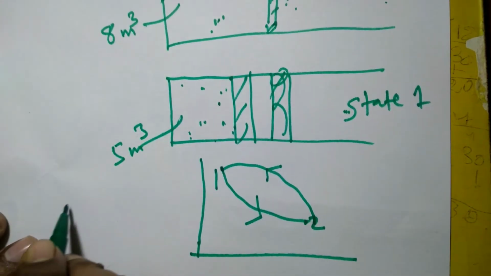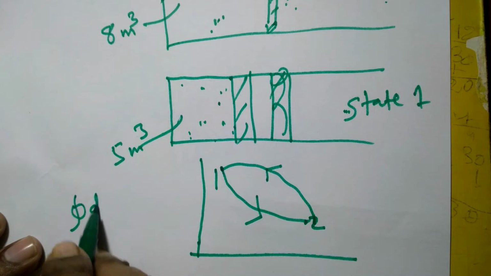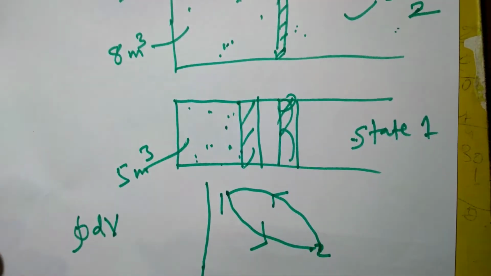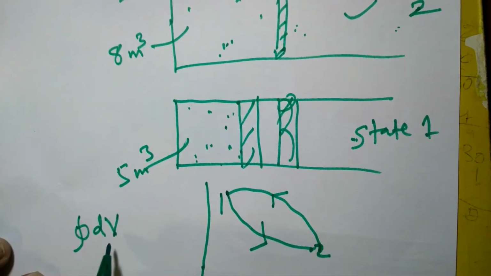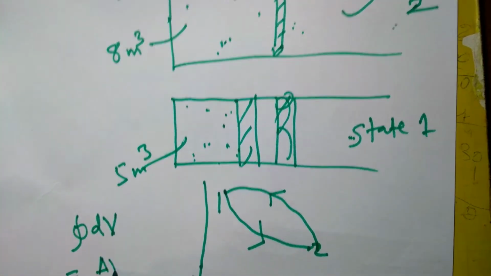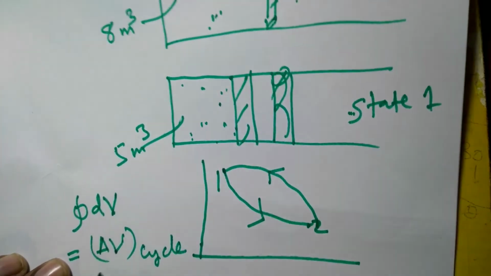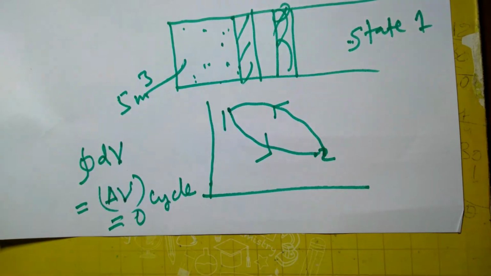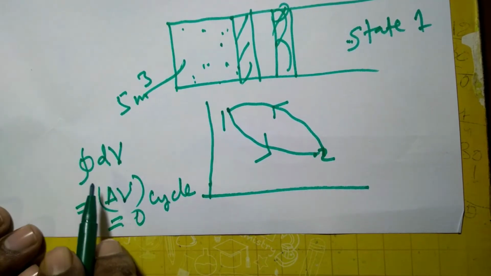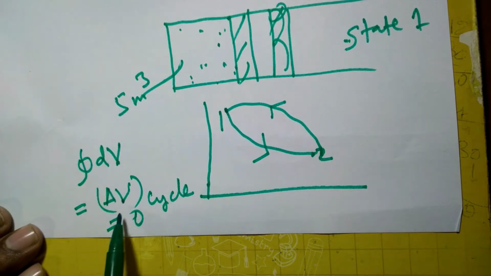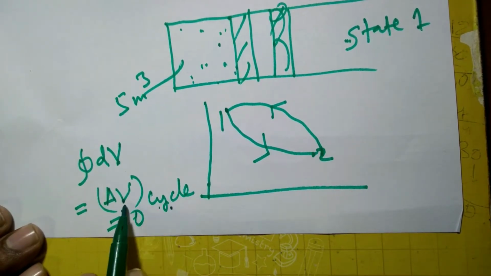So this is the cyclic integral of dV. dV means differential of volume, that is equal to delta V of the cycle, which is nothing but 0. When a system completes a cycle, all its properties regain their initial values. So the cyclic integral of any property is equal to the change in its value over that cycle.